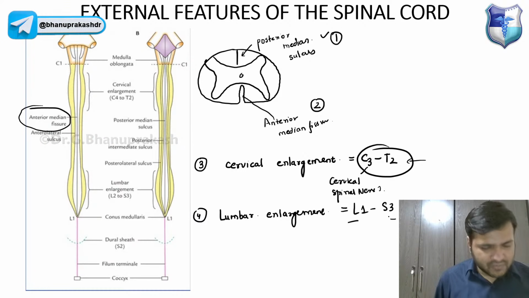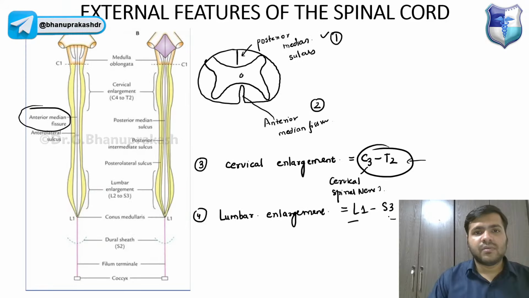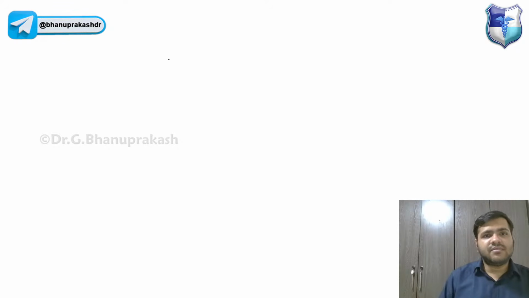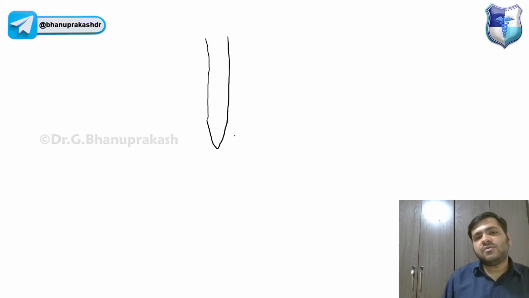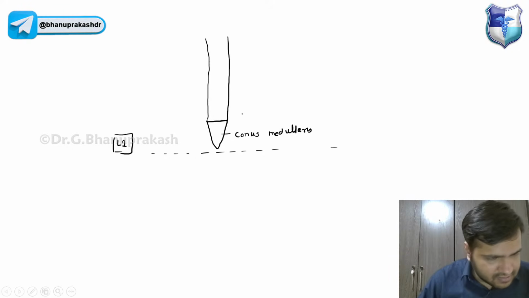Now, coming on to one more important part over here, that is called the Cauda equina, guys. One of the more important parts in the external features, you already know. Let us suppose that this is the spinal cord, and this spinal cord is basically ending in the conus medullaris. And it is at the level of which vertebra, guys? It is the lower border of L1 vertebra. At L1 vertebra, the spinal cord is getting finished.